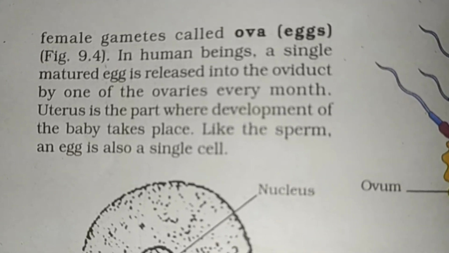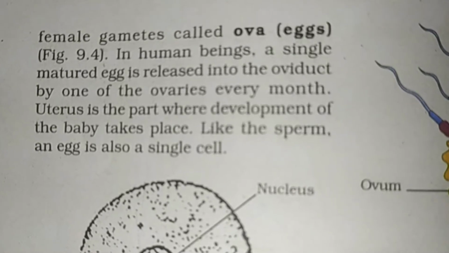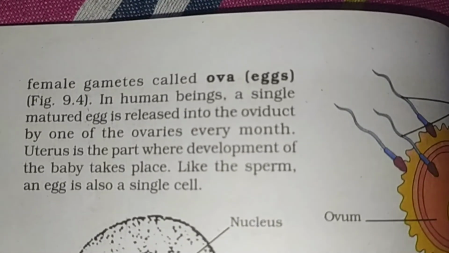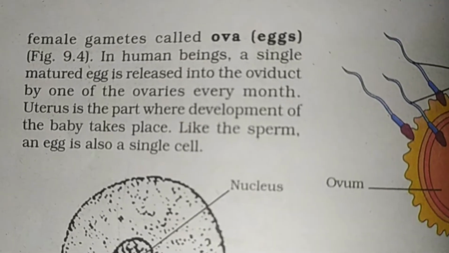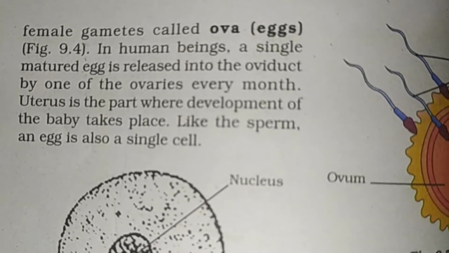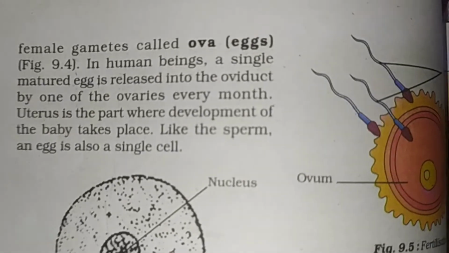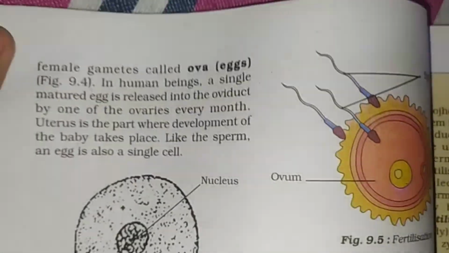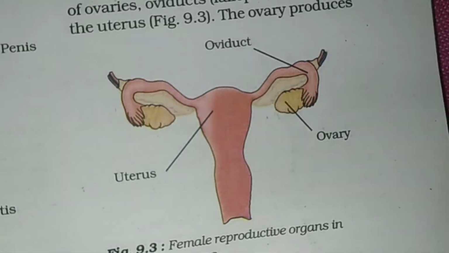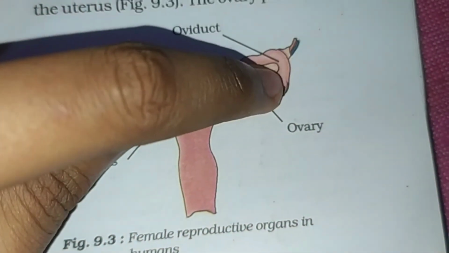Like the sperms, an egg is also a single cell. Just like sperm, the matured cell released into the oviduct is also a single cell. So this is the ovary.